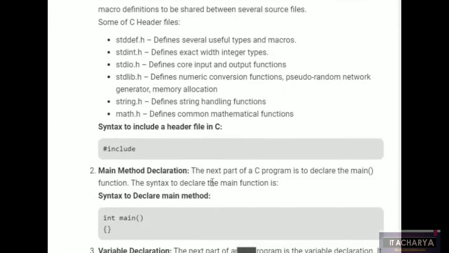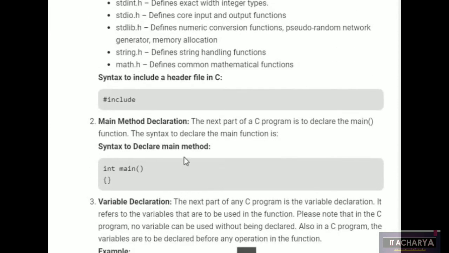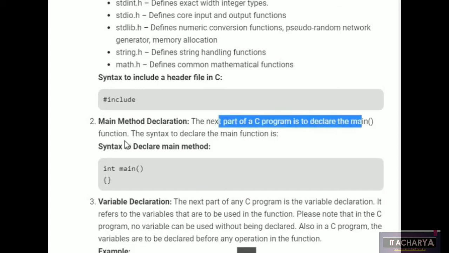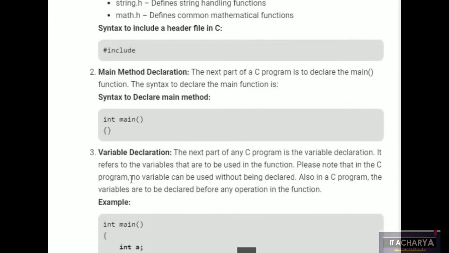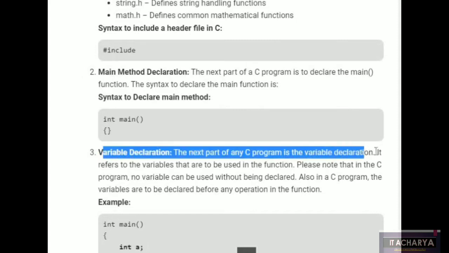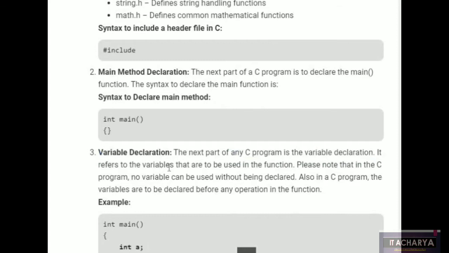The syntax to include a header file is very simple. You have to use hash, and after that write include. After that comes your header file with the extension .h. For the main method declaration, you simply write int main and then opening and closing round brackets. After that there will be curly braces, and within those curly braces will be the variable declaration and body of the program.